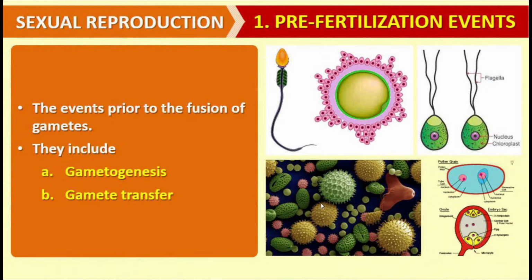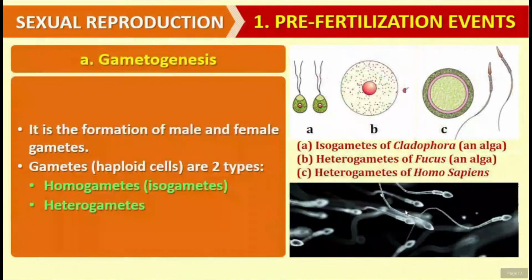But in case of higher plants, the pollen grain as well as the ovule are different in their morphology as well as in their physiology. So you may see, I have cited the example for the isogametes or homogametes. The example is in front of you, that is Cladophora. In case of Cladophora, which is a green alga, isogamy takes place because the gametes which are formed have the same morphology and same functionality or physiology.